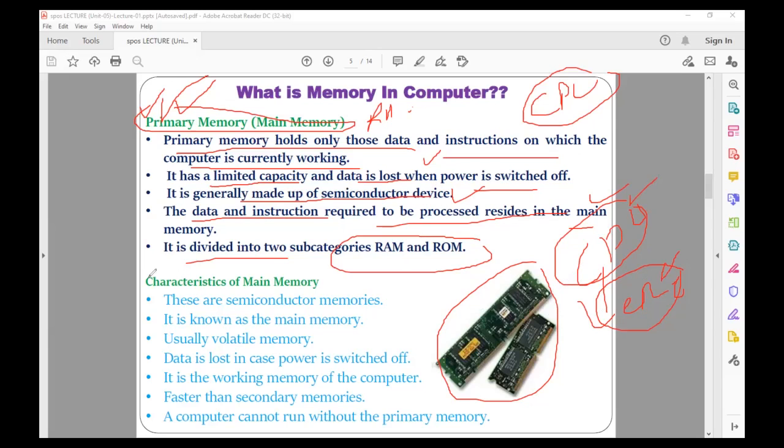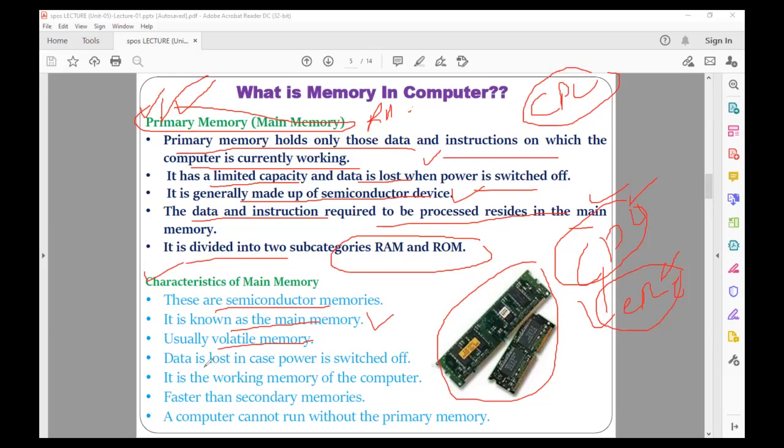Okay, there are some characteristics of the main memory. It is a semiconductor memory. It is also known as the primary memory. It is a volatile memory, in the sense that the data or information cannot be stored permanently on this kind of memory.